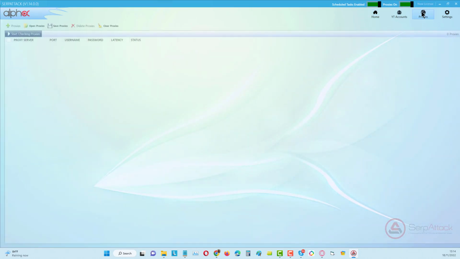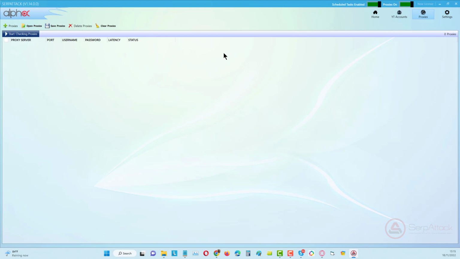there is no proxy showing here yet. Now we will fix that. We will fix it to the point where you can see that you are connected to the mobile server, so that you know at least which country you're doing the views from.